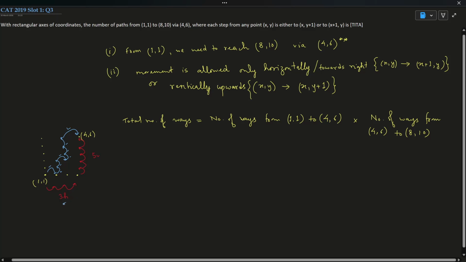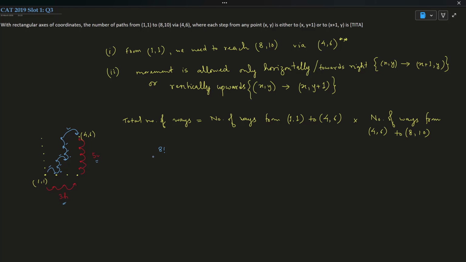You are taking 3 horizontal steps, 5 vertical steps, so total 8 steps. But out of those 8 steps, you have 3 similar of one kind, so divided by 3 factorial, and 5 are similar of another kind. So basically you have to arrange,